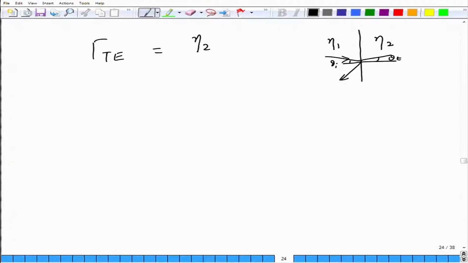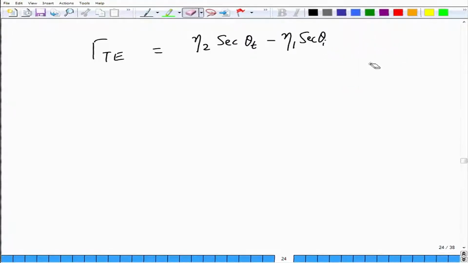So, the reflection coefficient expression for the case of TE polarized light is given by eta 2 secant theta t, where theta t is the angle of transmission into the second medium with respect to the normal to the interface, minus eta 1 secant theta I, divided by eta 2 secant theta t plus eta 1 secant theta I. I hope that you have the picture of reflection in mind that we are talking about.